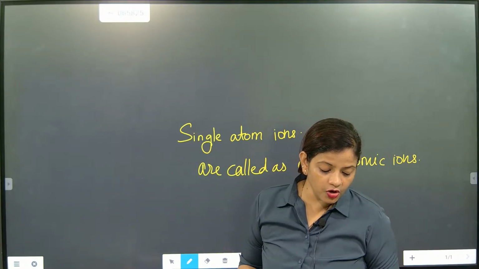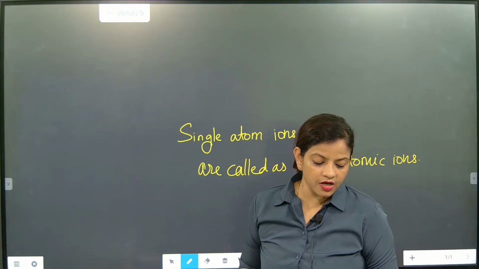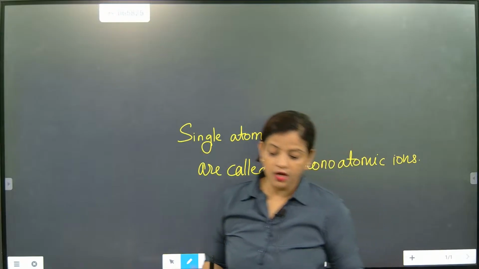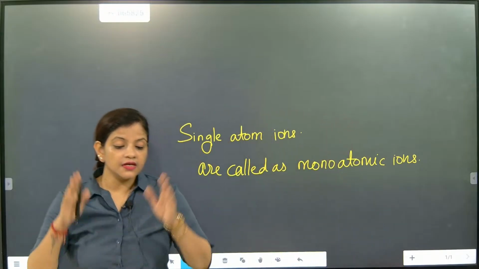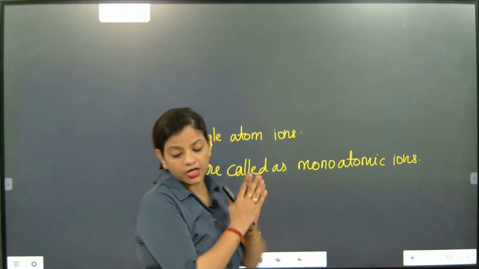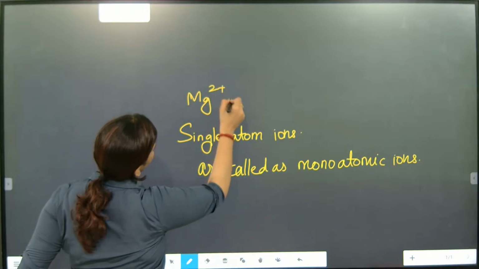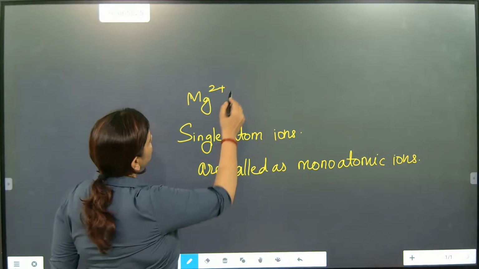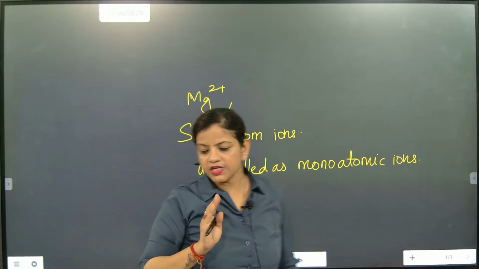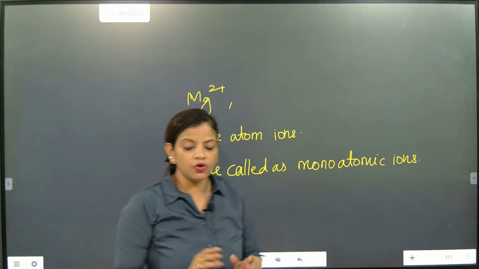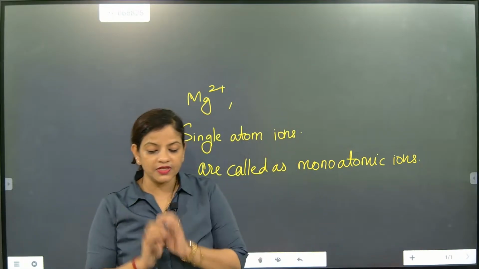Understood. So monoatomic ions are considered as what? Single atomic ions. Examples of monoatomic ions can be magnesium, Mg2+. Correct. Here Mg is one atom only. So Mg is one single atom.